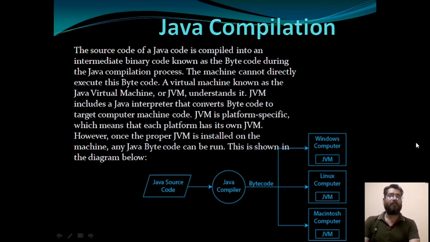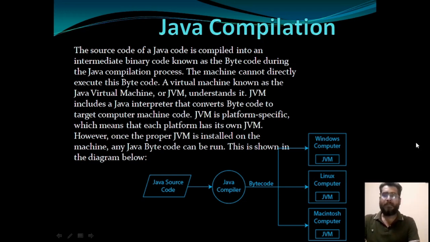Now what is Java compilation? अभी हमने बात की कंपाइलर इंटरप्रेटर, नॉर्मली जो सारी प्रोग्रामिंग लैंग्वेज में यूज होता है. Now we will discuss about the Java compilation. The source code of a Java code is compiled into an intermediate binary code known as the byte code during the Java compilation process.